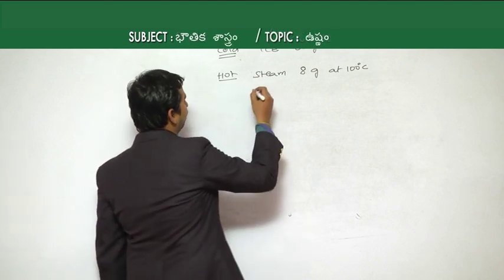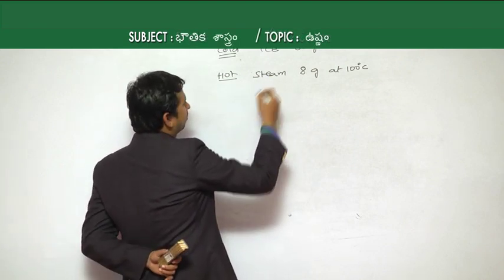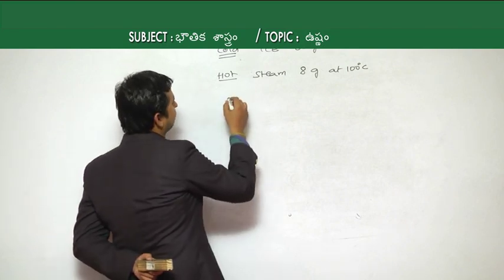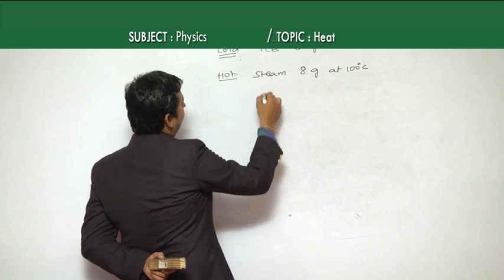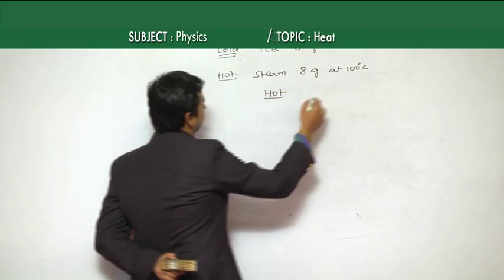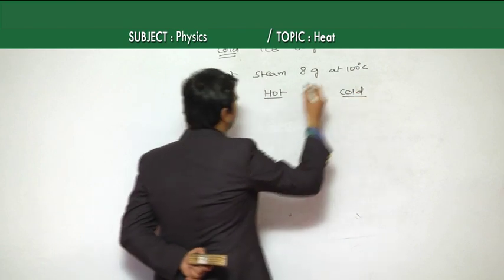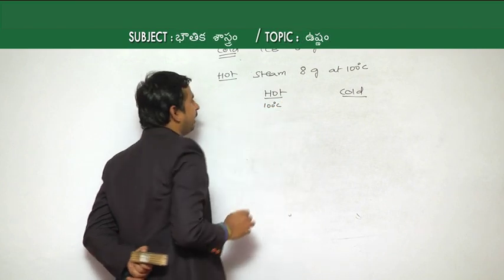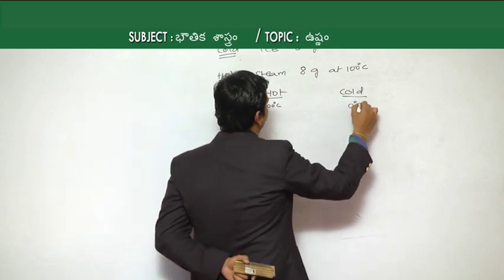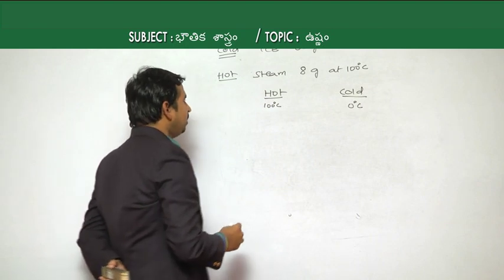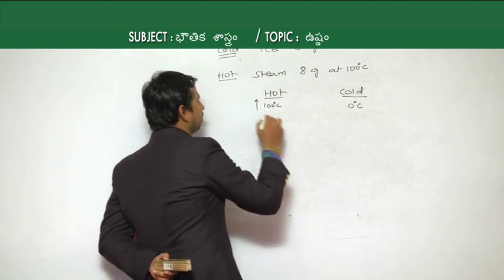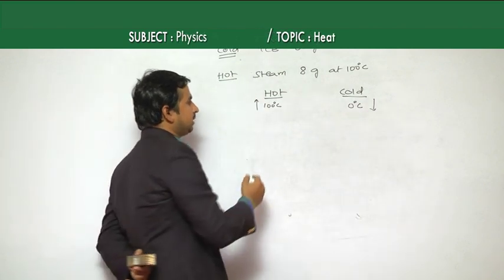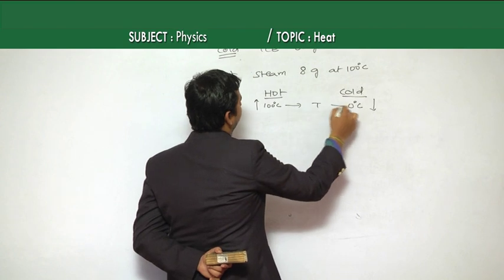Taking the hot body and the cold body, the hot body is nothing but the steam, 8 grams at 100 degrees Celsius, and the cold body is the ice at 0 degrees Celsius, for which we have to find the final temperature.